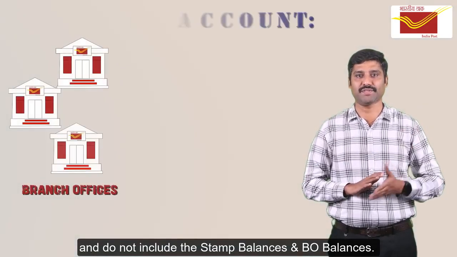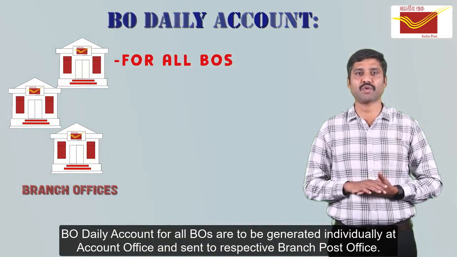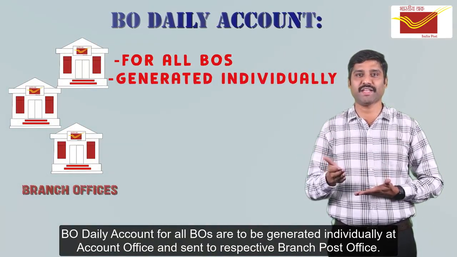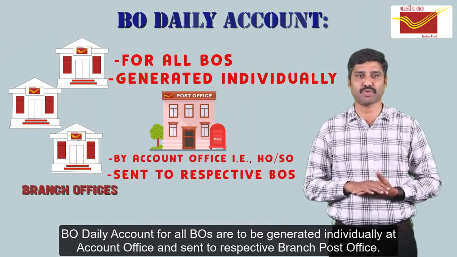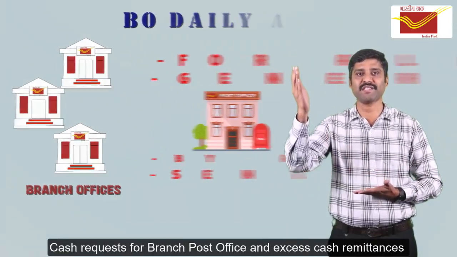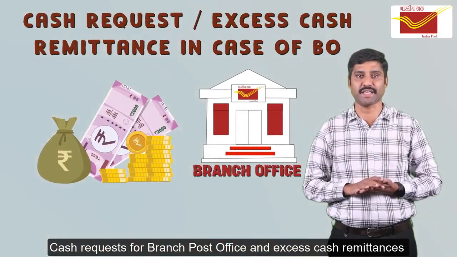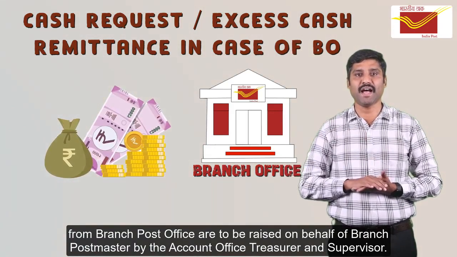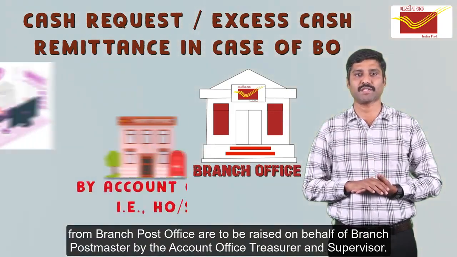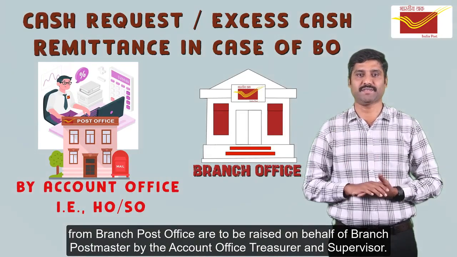BO daily accounts for all BOs are to be generated individually at the account office and sent to the respective branch post office. Cash request for branch post office and excess cash remittance from branch post office are to be raised on behalf of the branch postmaster by the account office treasurer and supervisor.